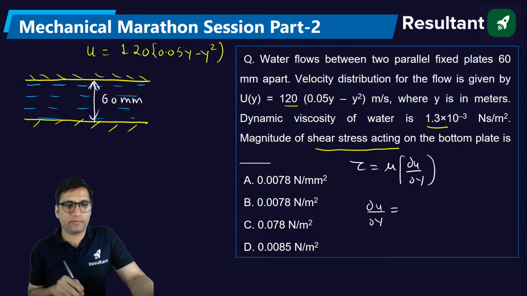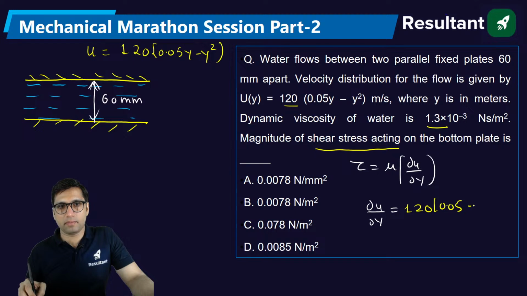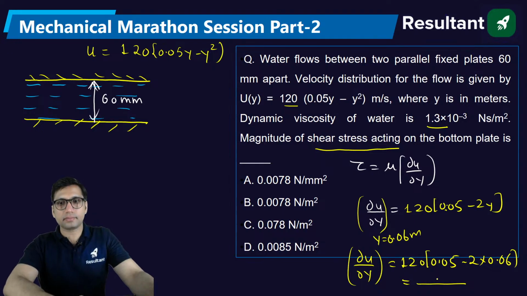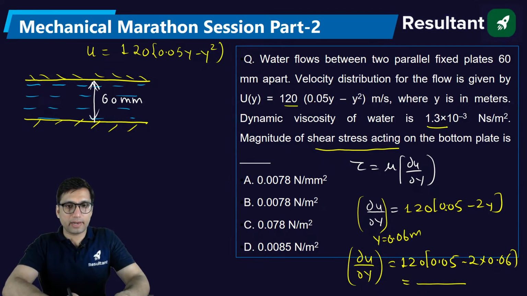Differentiate it. It will be equal to 120 into 0.05 minus 2y. What is y? 60 mm is equal to 0.06 meter. So put du by dy equal to 120 into 0.05 minus 2 into 0.06. You will get the value of du by dy. Shear stress is given, just solve it and tell me the answer.